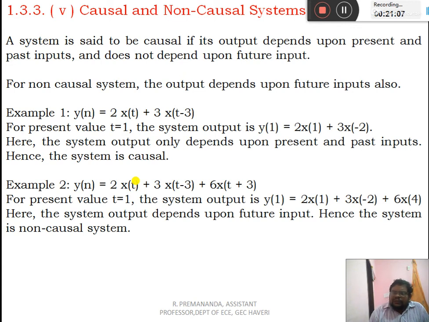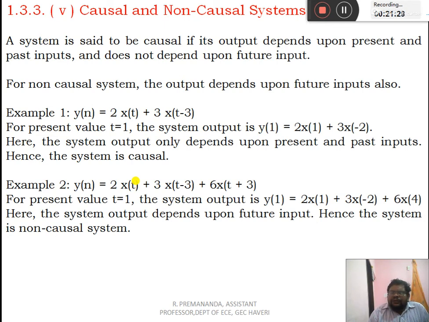So for this equation we require the present and the past, not the future. So the given example is for the causal system. Any system that has this kind of equation, we call it a causal system.